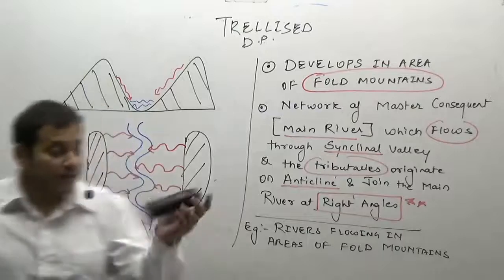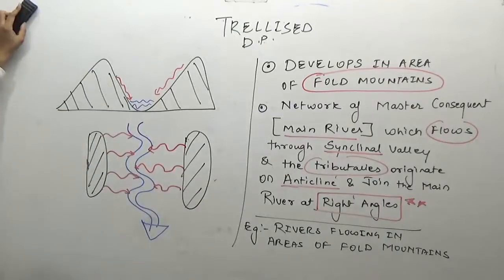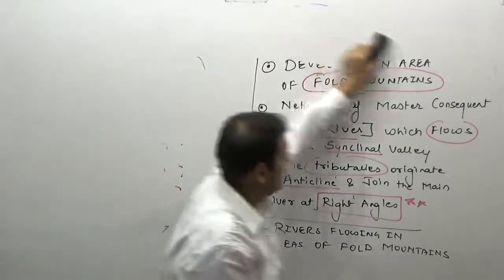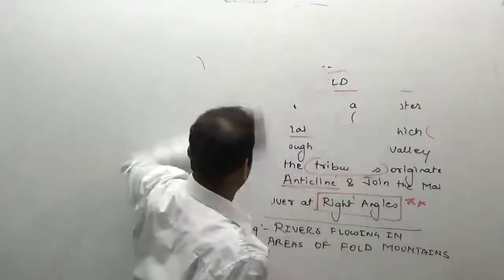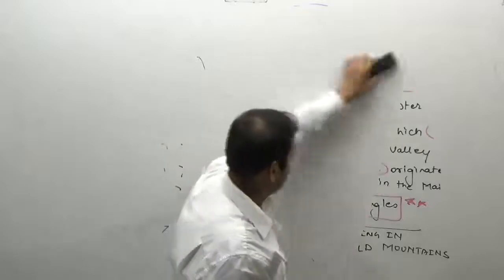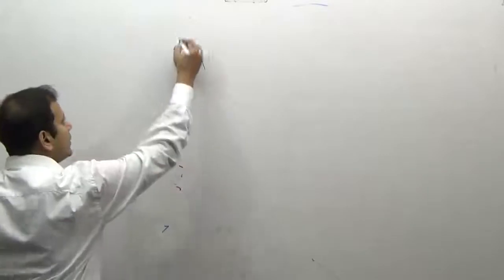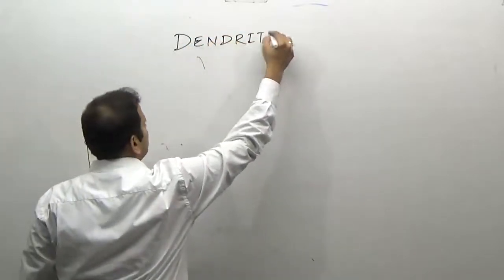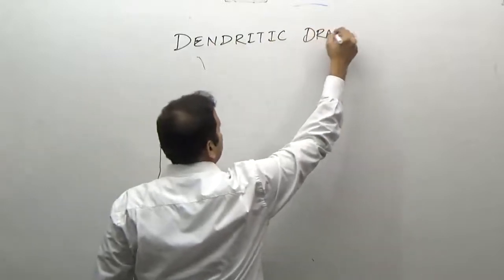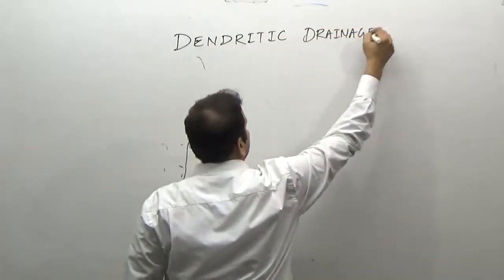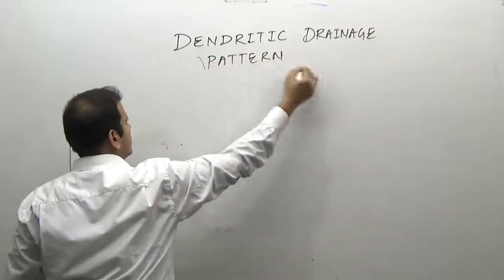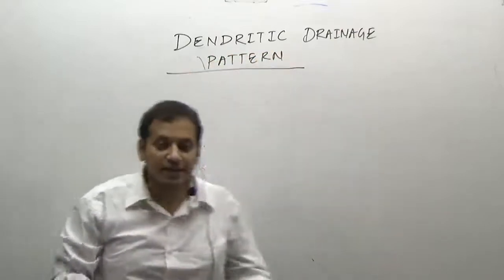The second kind of pattern after this is the dendritic drainage pattern.